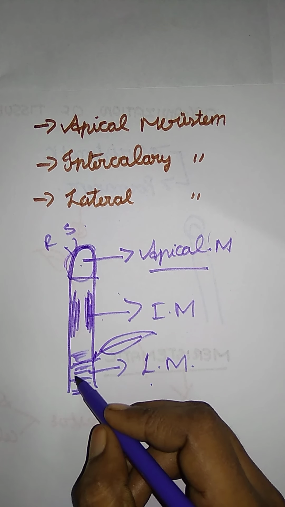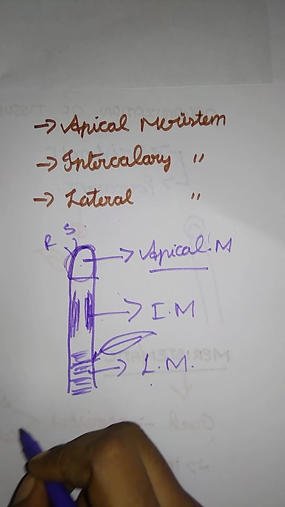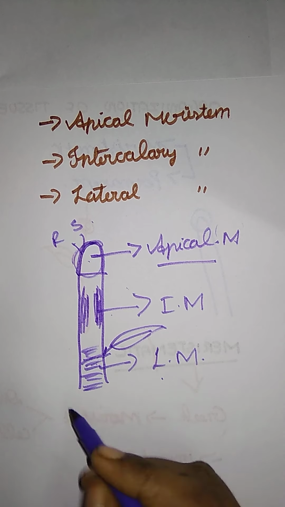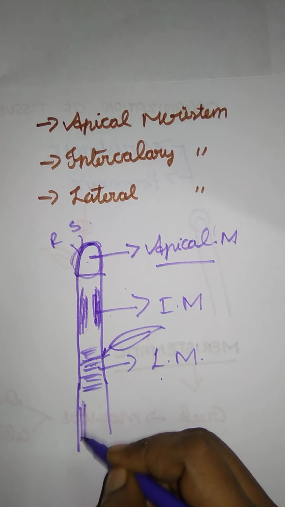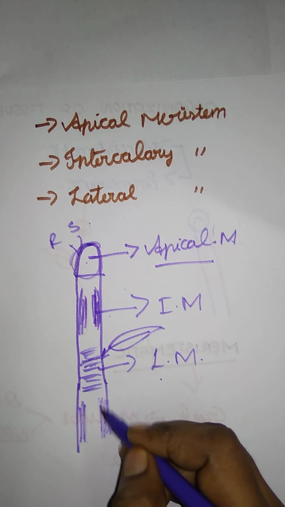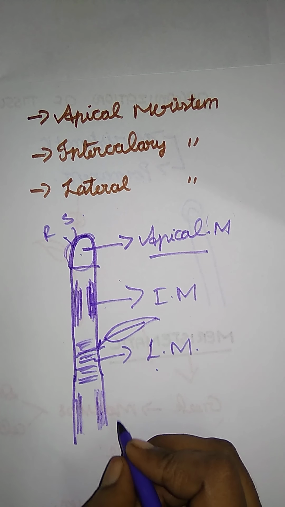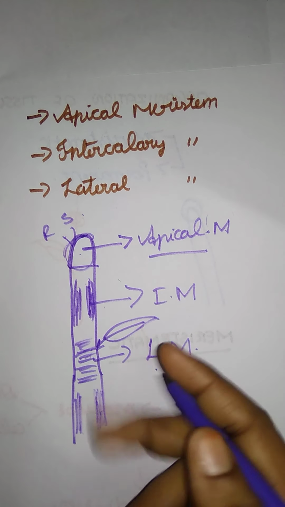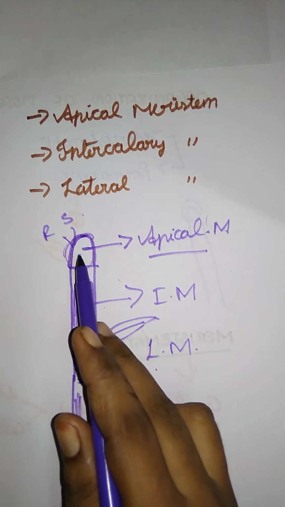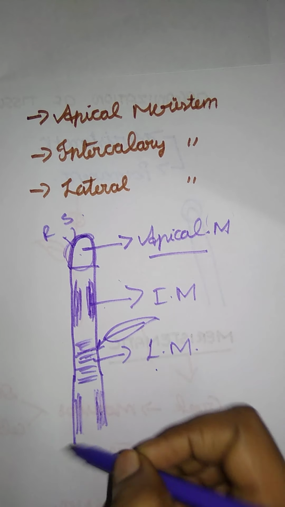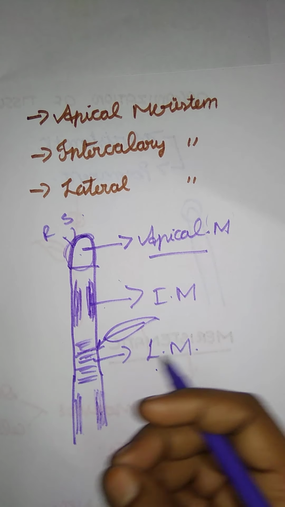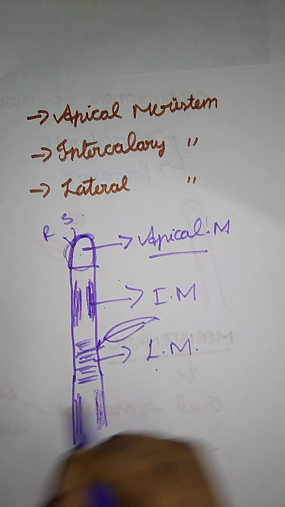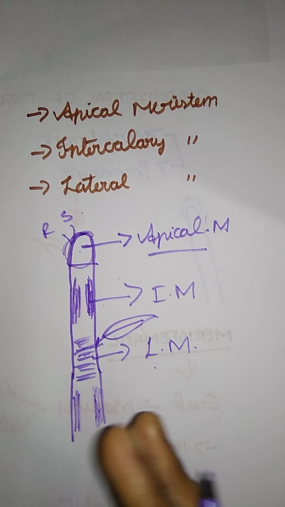They are arranged in parallel and cause the thickness of a plant. Just arranged in a parallel way, which means just like this. So the lateral meristem is arranged in parallel, causing some thickness of the plant. We already said that except the meristem, the growing part, everything else is permanent tissue. So permanent tissue automatically increases the thickness. Okay, that is the major function of lateral meristem. Okay, so that's it for the three meristems.